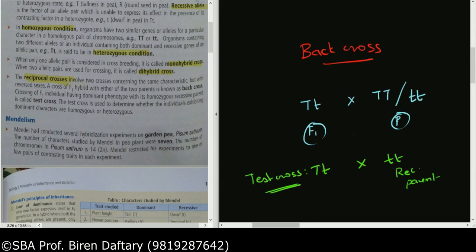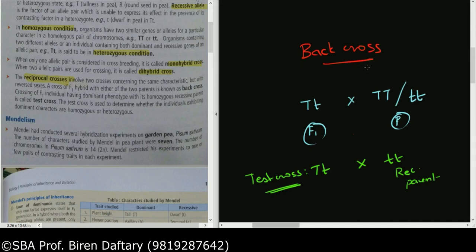If you are crossing the F1 hybrid with the recessive parent, then that cross can be called a test cross as well as a back cross. Every test cross is going to be a back cross because you are going to cross with a parent. But if you are crossing with a recessive parent, then only it is called a test cross. If you are crossing with a dominant parent, then it is called a back cross.